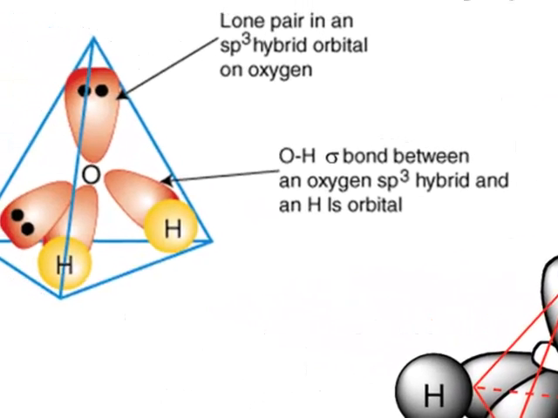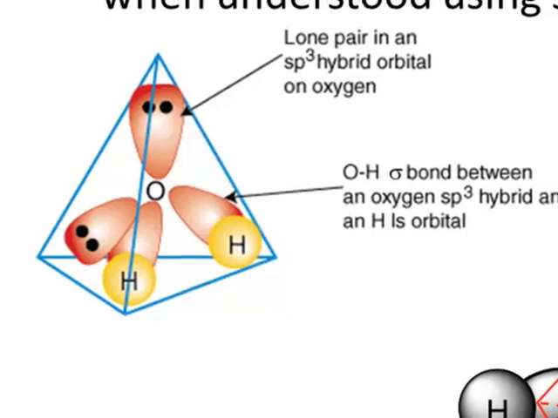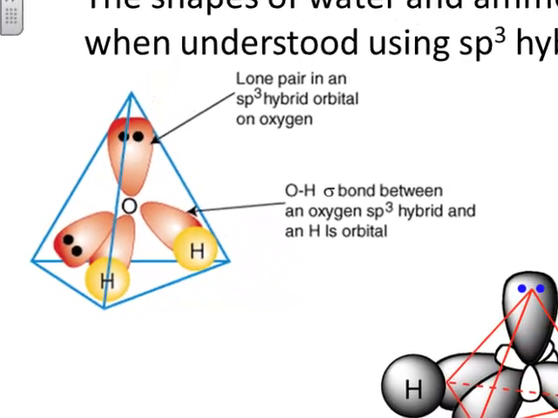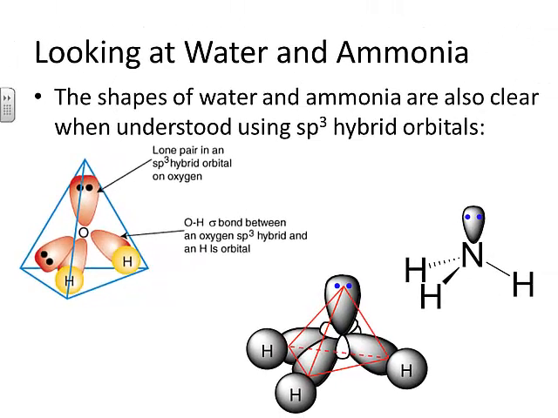When we look at water, we have 2 of those hybrid orbitals filled with an unshared pair, and 2 of them involved in sigma bonds with hydrogen atoms. So we get a bent molecule of water, and water results from sp3 hybrid orbitals.